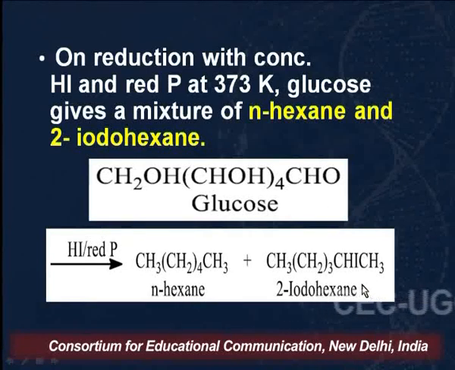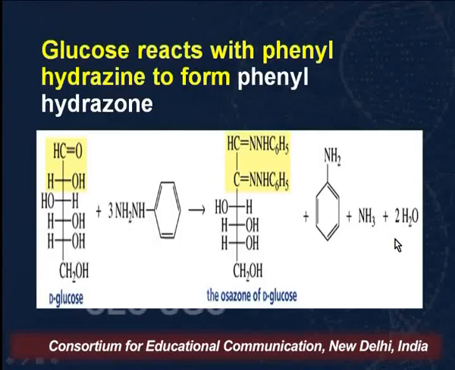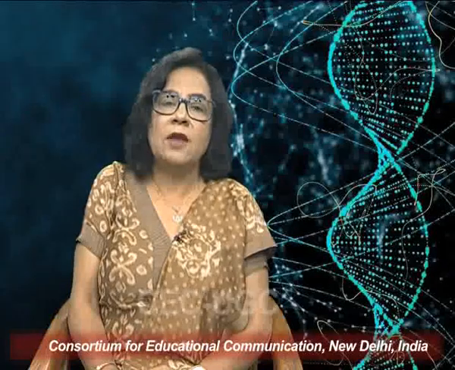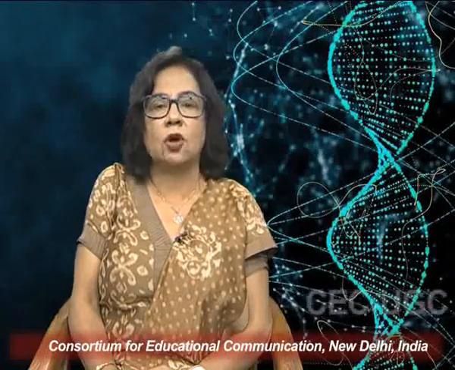So these are the reactions which I had already discussed in my last lecture, so therefore I have not explained them in detail today. Another important reaction which we saw was that glucose reacts with 3 molecules of phenylhydrazine to form osazone derivative. And I had also discussed that when we carry out the reaction of fructose with phenylhydrazine, it also gives the same osazone derivative. This I shall be discussing again, the mechanism, when we go on to the chemical properties of fructose.